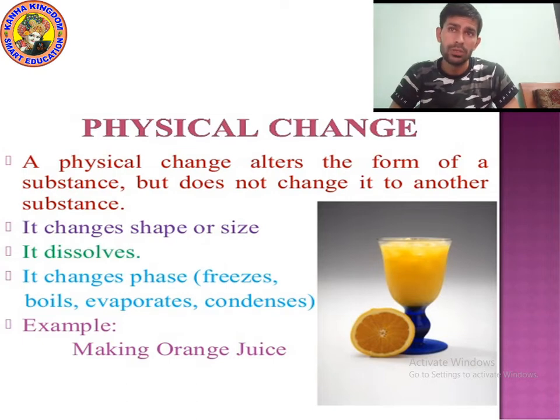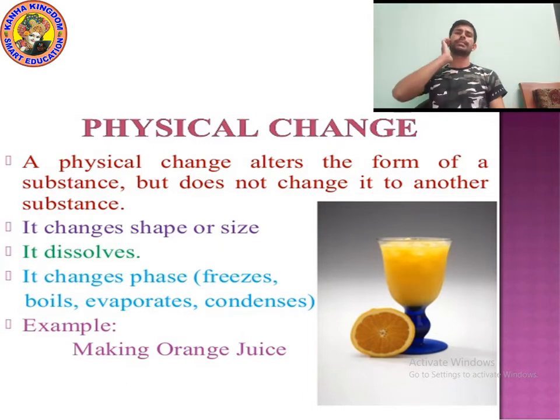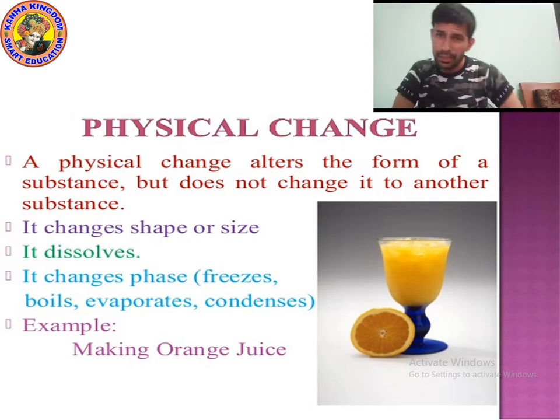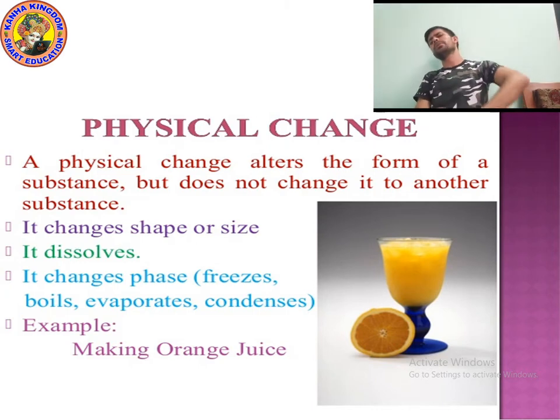During physical changes, physical properties change. Kids, what happens during physical changes? Always physical property gets changed, like change in shape and size. Let's take the easiest example, gold.